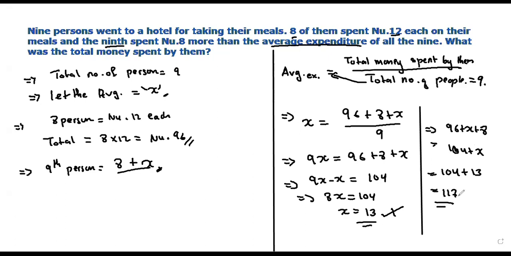I think you must be confused with this. Yes, the answer is 117. Some of you got 116. How did you get 116?